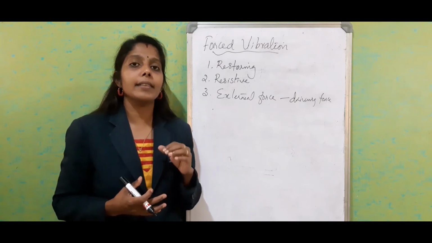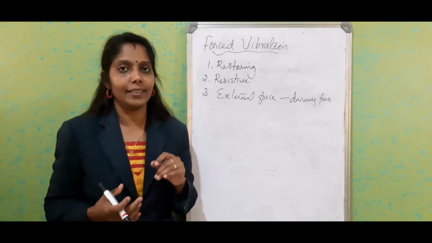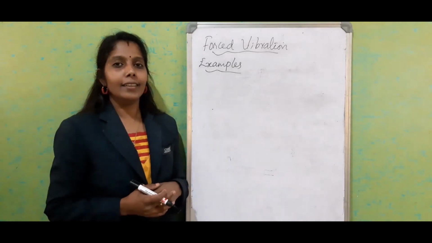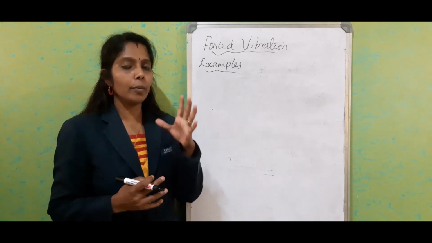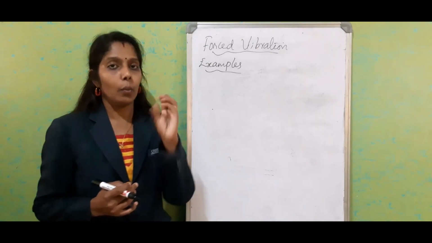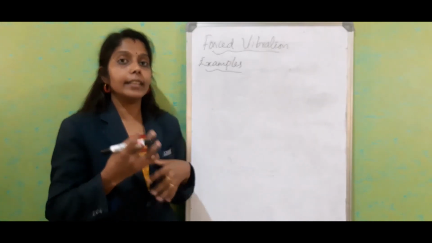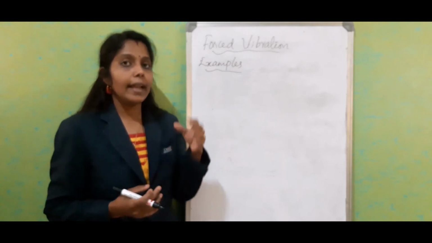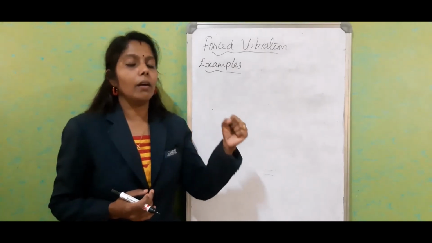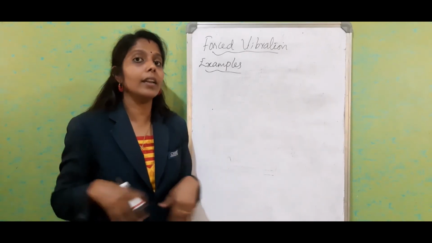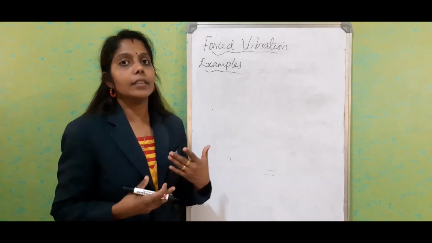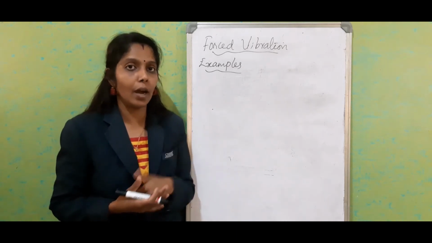Now let us see some examples of forced vibration. For example, consider a vibrating tuning fork. It is already vibrating, so consider that as an external frequency, and we keep it on the tabletop. The tabletop has a large surface area, and as the surface area is more, it produces a louder note.